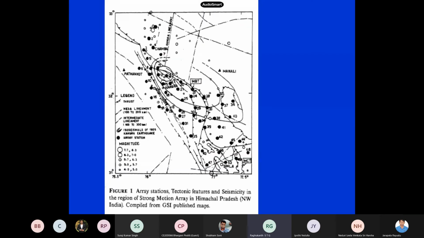Now this is one more in Himachal Pradesh. It recorded many earthquakes in Himachal, like Chamba, and then Manali. These were all strong motion stations, very old arrays, all maintained by IIT Roorkee. The Dharamshala earthquake of around 1986, magnitude 5, and they recorded a lot of earthquakes with these arrays.